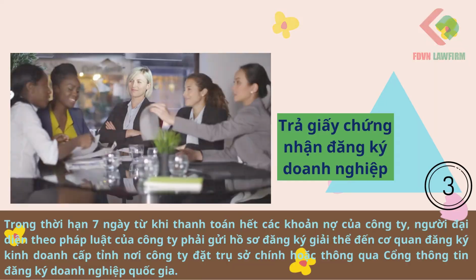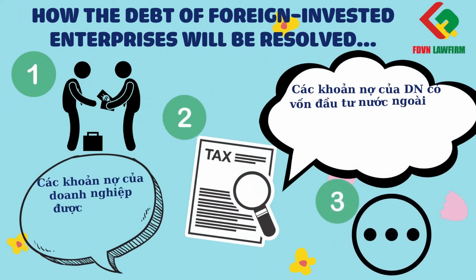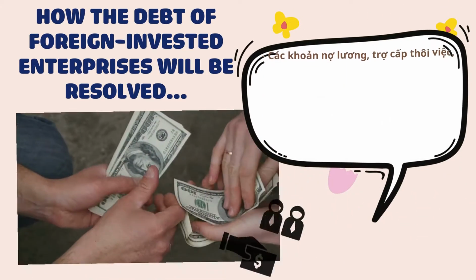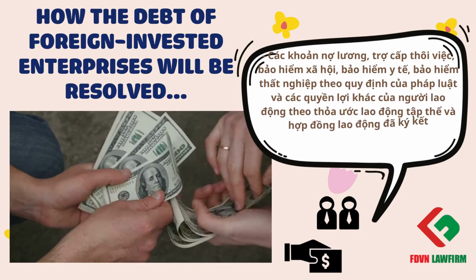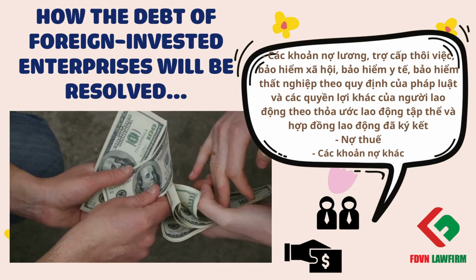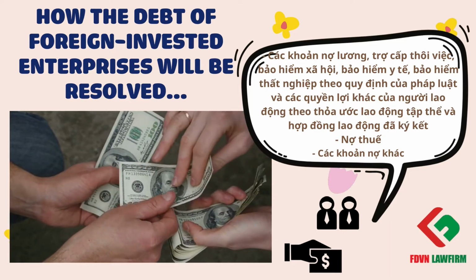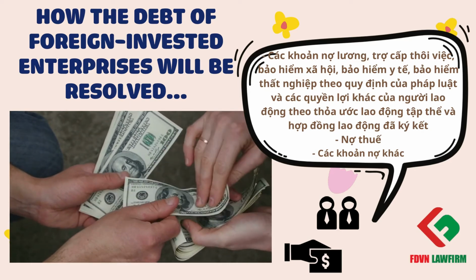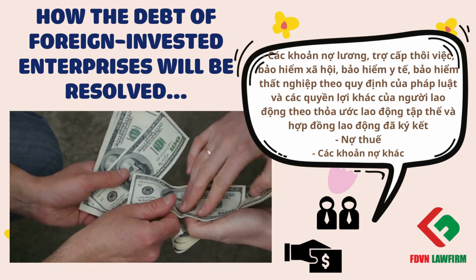Then, the most common question is how the debts of foreign investing enterprises will be resolved when the enterprise is dissolved. The debts of the enterprise are prioritized for payment as follows. First, the enterprise must pay debts in salary, severance allowance, insurance and other benefits of employees under the collective labor agreement and labor contract signed. Second, tax debt should be paid after the first step, and last, the other debt, if any.